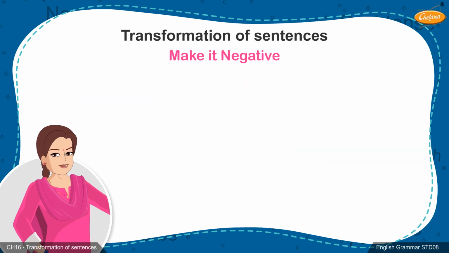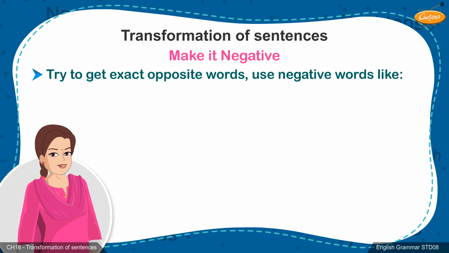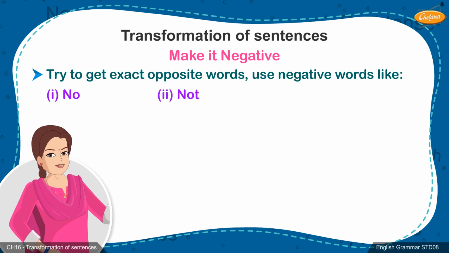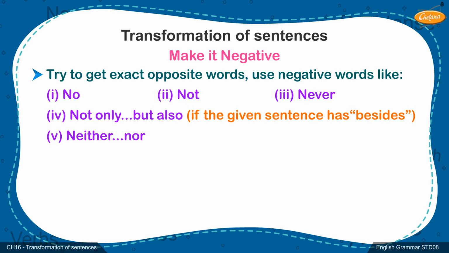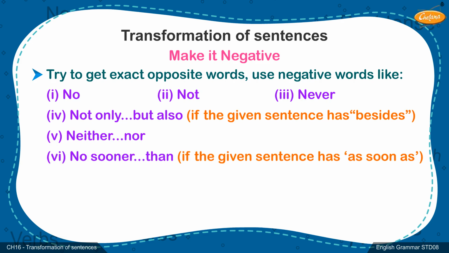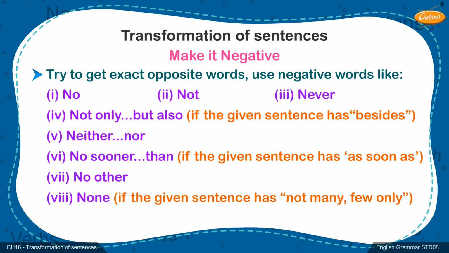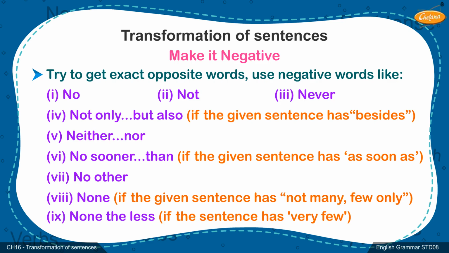Next is 2. Make it negative. Try to get exact opposite words and use negative words like no, not, never, not only but also, if the given sentence has besides, neither nor, no sooner than, if the given sentence has as soon as, no other, none, if the given sentence has not many, few only, nonetheless, if the sentence has very few.